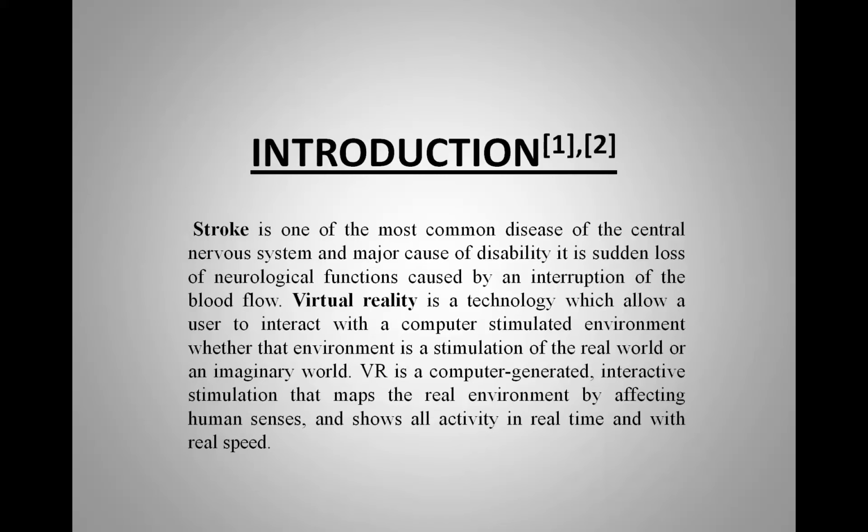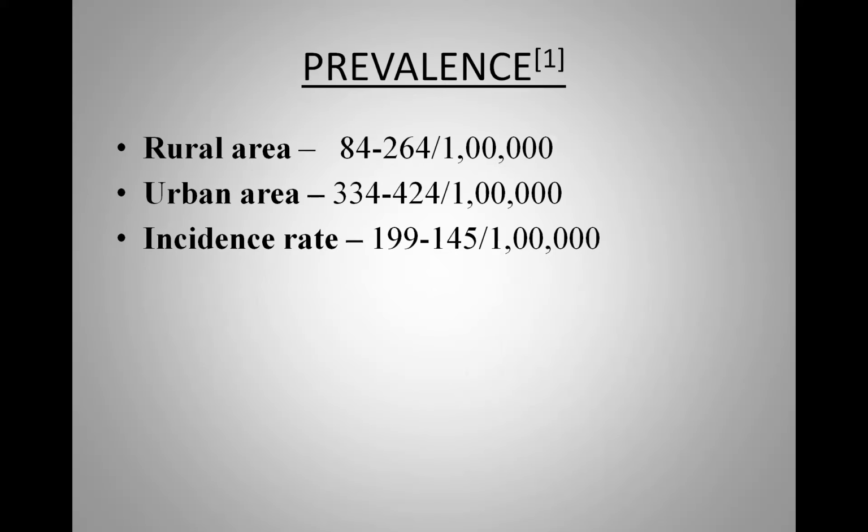Virtual reality, VR, is a technology which allows a user to interact with a computer simulated environment, whether that environment is a simulation of the real world or an imaginary world. VR is computer generated interactive simulation that maps the real environment by affecting the human senses and shows all activity in real time with real speed. Many of you have experienced this in games also. Now, prevalence of stroke. Stroke occurs more in urban area people than rural area people due to lifestyle.